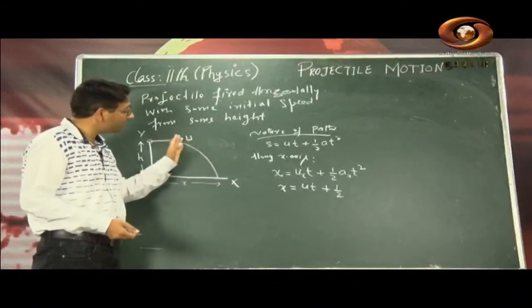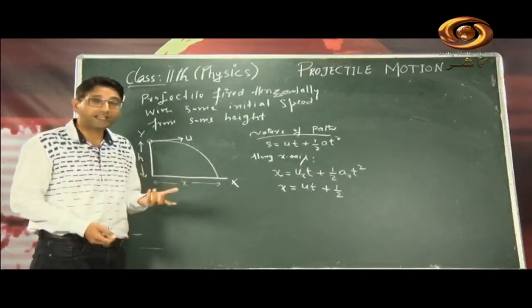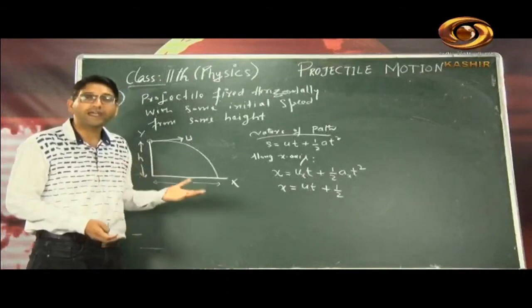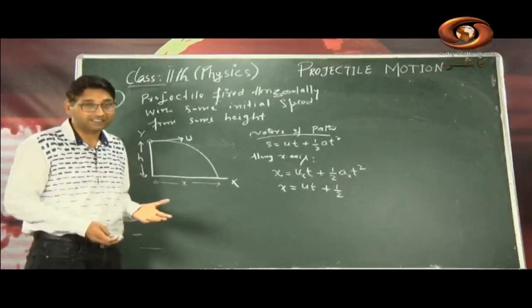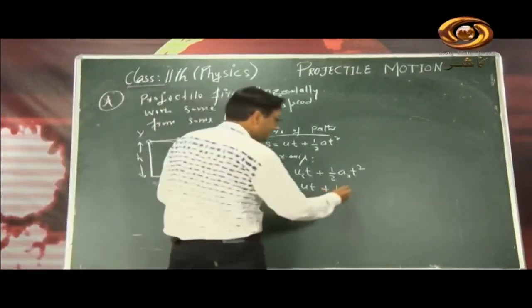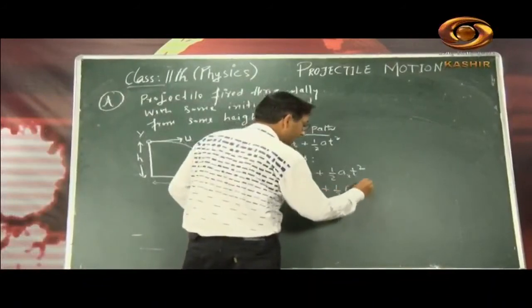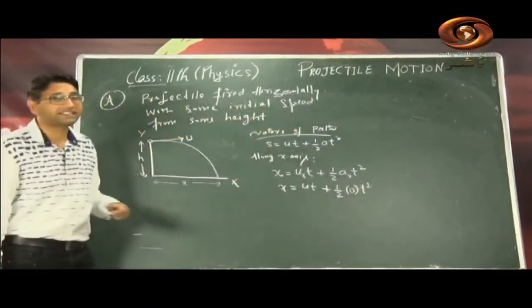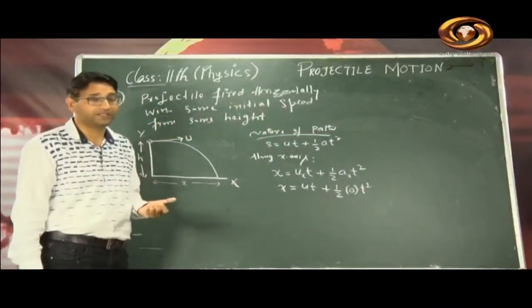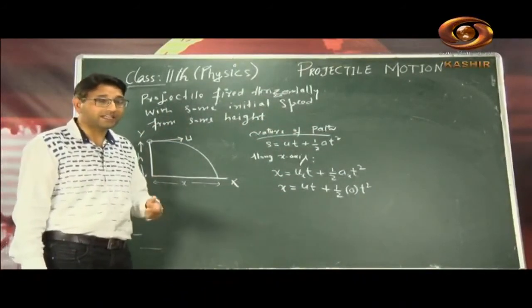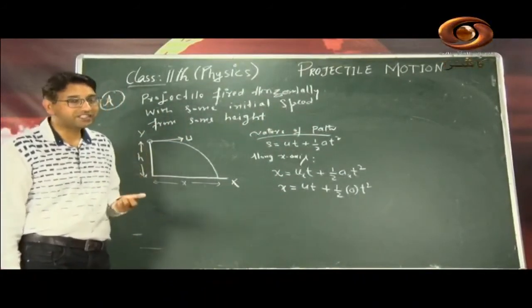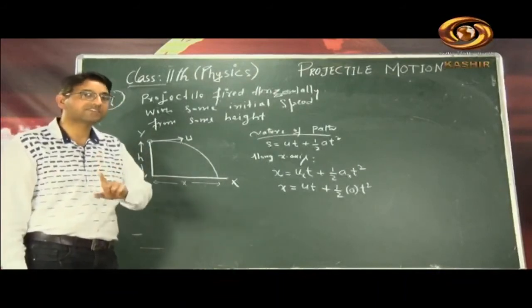Okay, so if it remains the same throughout the journey, the acceleration becomes 0. So there is no acceleration along the x-axis. Therefore I can say this is 0, then t square. Why is acceleration 0? Because along the x-axis there is uniform velocity. If the velocity is uniform, your acceleration comes out to be 0. There is no acceleration along the x-axis.